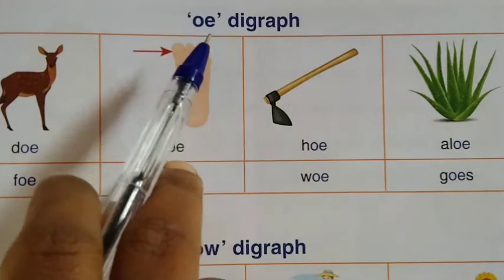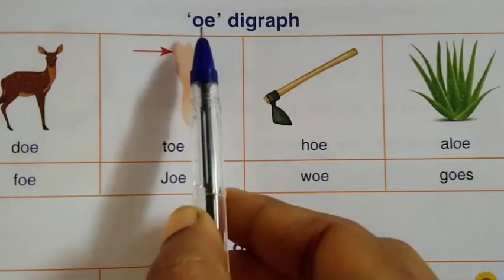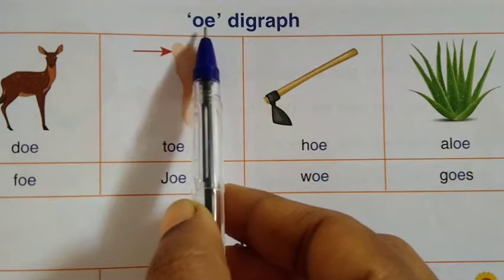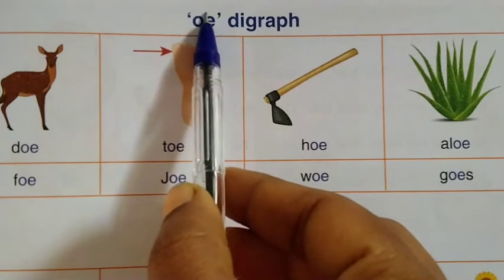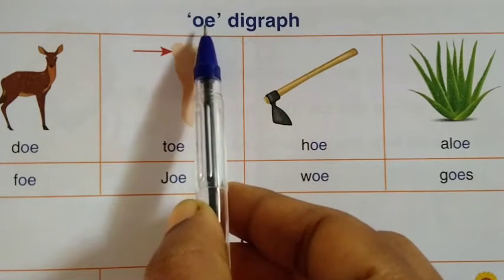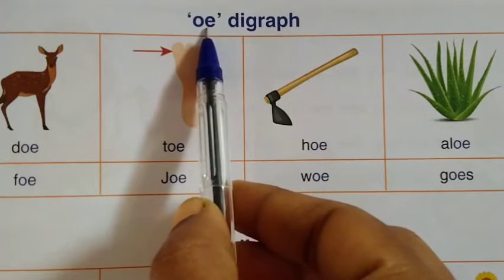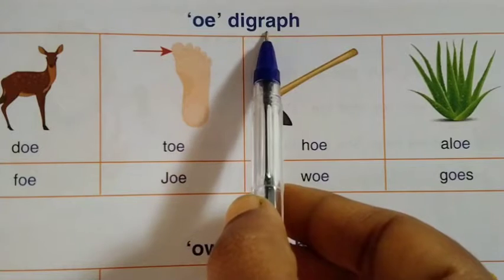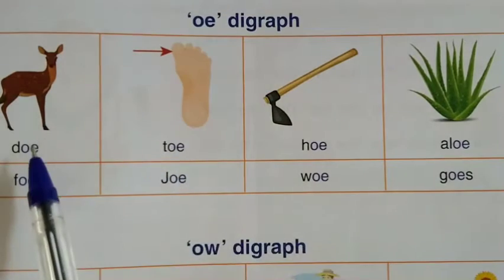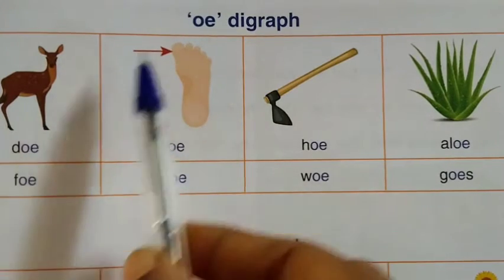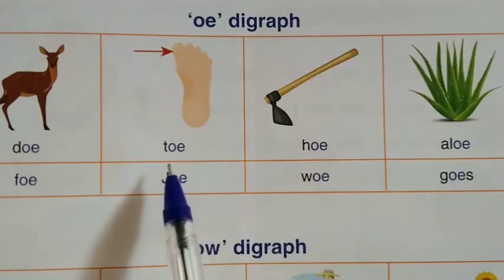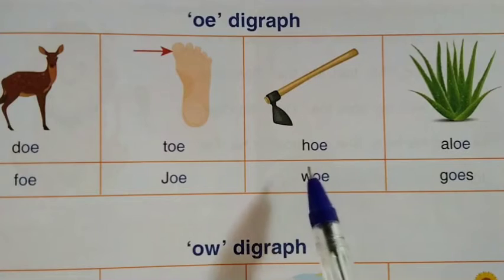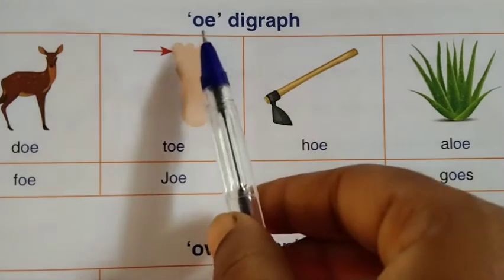Look at the next vowel digraph. Here, the letters O, E come together to make the single sound O. O digraph. Say along with me. O as in do. O as in toe. O as in ho.